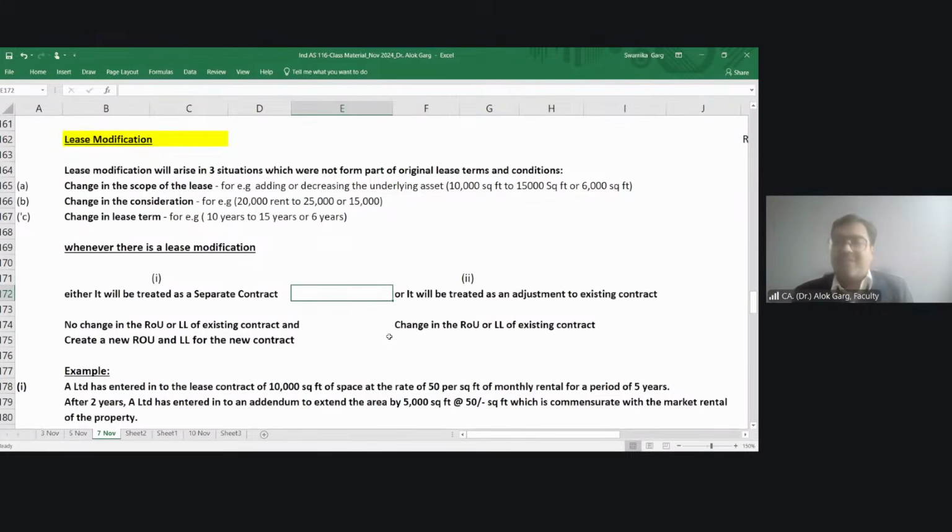Friends, because I understand in Ind AS 116, I said that this is indicating the in-substance fixed payment. So to that extent, we created right of use asset and lease liability. Beyond that, for example, the minimum is, let's say, 500 hours. So we created ROU and lease liability to the extent of 500 hours. But actually, let's say we availed 550 hours, then what? The rental equivalent to 50 hours has to be charged to the P&L as a rent expense.